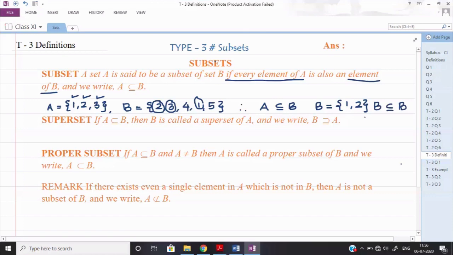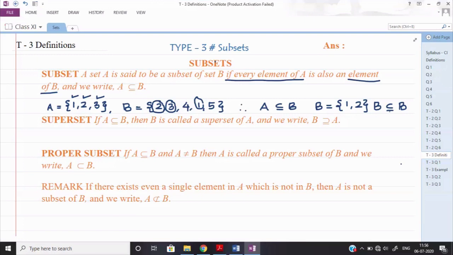If they are equal, then also we say that they are subsets of each other because they are following the definition. What definition did they give? One set is called a subset of another set if all the elements of the first set lie in the second set. So you observe, if I say B is a subset of B, then the elements of B are lying in the elements of the second set B. So we can say yes, it is a subset. So remember one conclusion here: every set is a subset of itself.